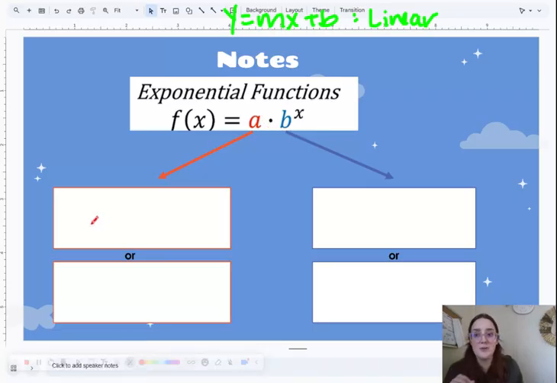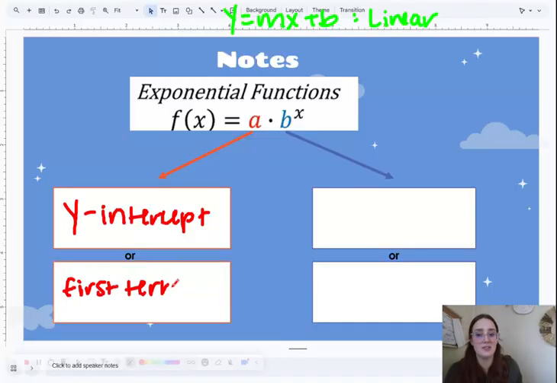So the A value is always our y-intercept, also known as the very first term in our sequence and in our table. Whenever we want the y-intercept, that means it's always when x equals 0.